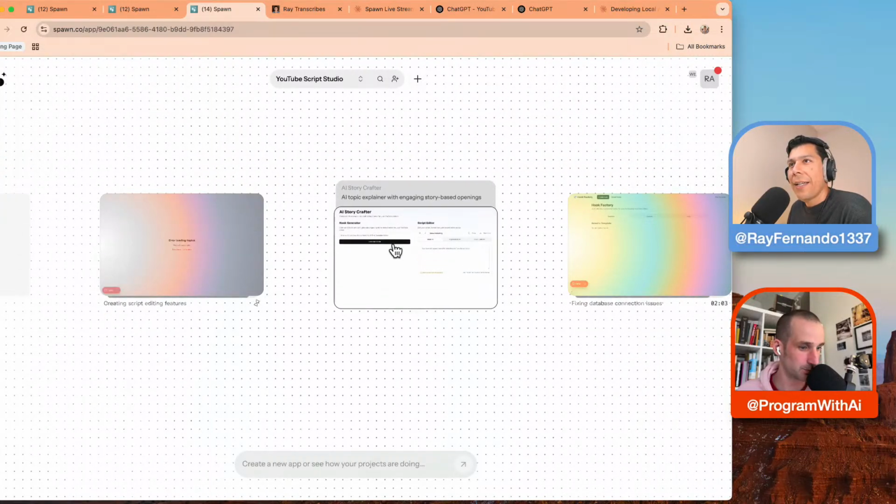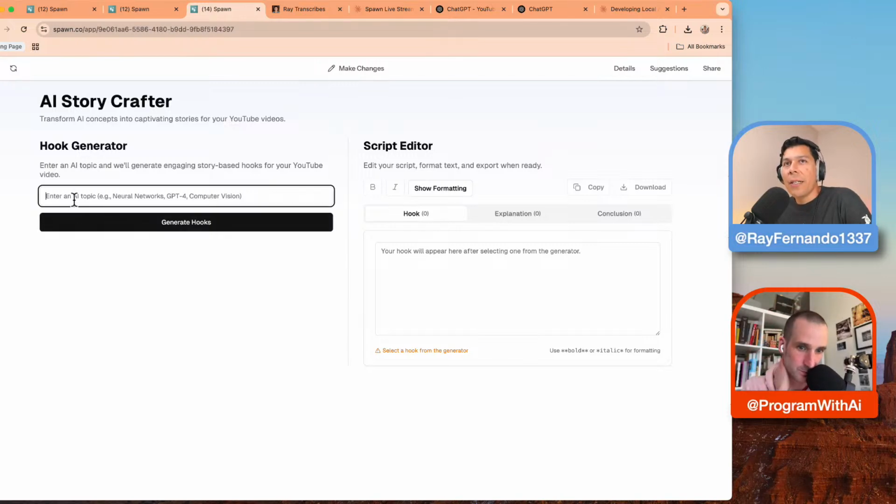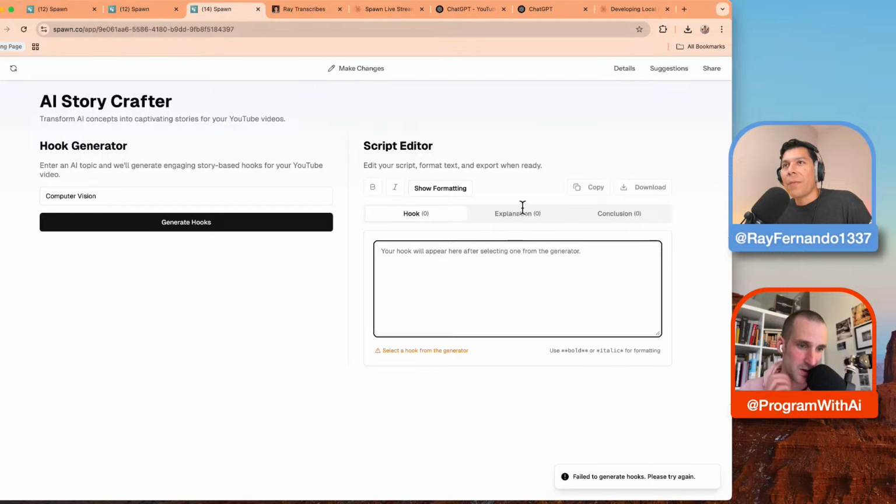So this is the AI story crafter, based off the YouTube hooks. You enter a topic for the hook generation, and it should give me a hook for whatever I want to do. So I could just say computer vision, generate hooks. Select the hook from the generator.